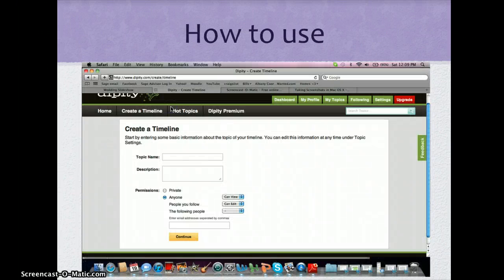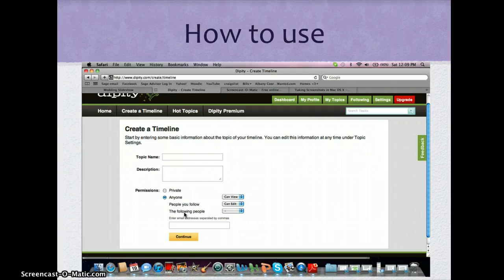Dipity is very easy to use and very easy to get started. All you need to do is create your username and log in. From there, you go to create a timeline where you can put in your topic name or the name of your timeline. You can add a brief description of what your timeline is going to be about. You can also change the privacy settings. You can choose private, anyone, or you can choose from specific people that can see your timeline.